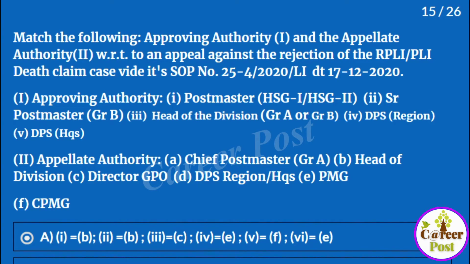Let us see the other aspects also. 4 is DPS region, that will be PMG. Next higher authority will be the appellate authority. DPS headquarters, if DPS headquarters is there, then naturally it won't be PMG, it will be the CPMG, because DPS headquarters will be in the circle office. So the next higher authority will be CPMG. So the answer is C.